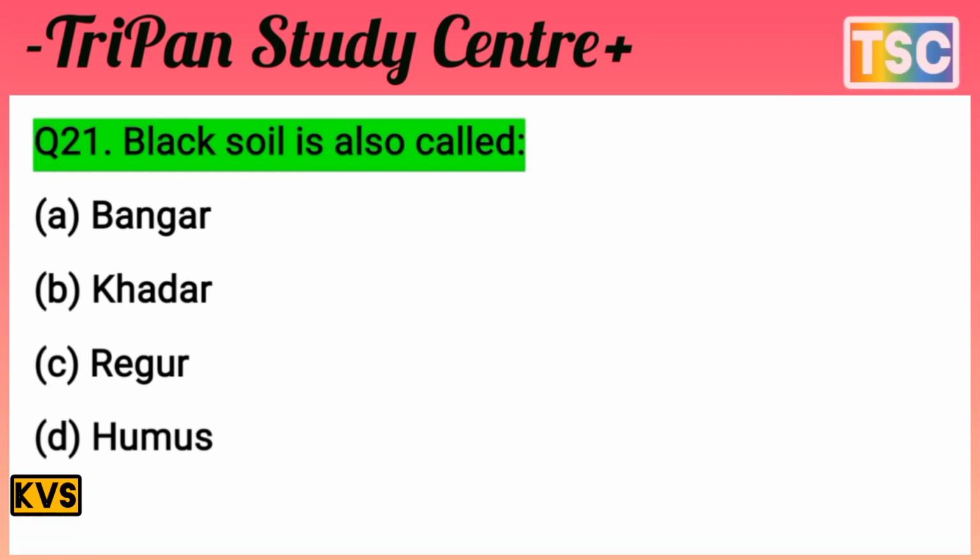On your screen, there is the next question. Black soil is called what? A is Bhangar, B is Khadar, C is Regur, and D is Humus. That's an important question with four options. Take a few seconds for this answer. First of all, test your knowledge.